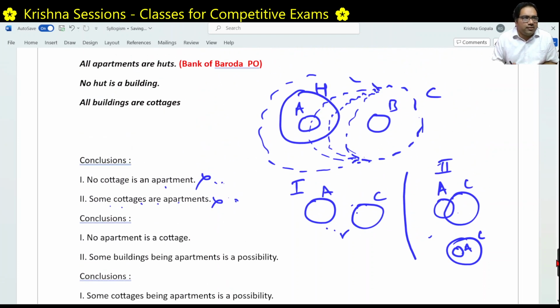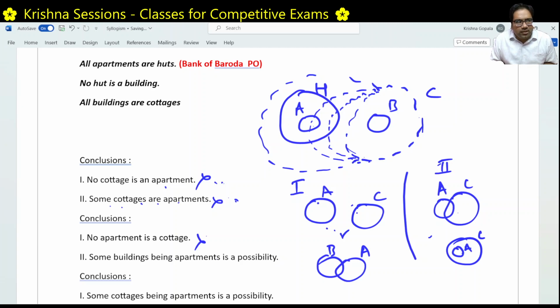No apartment is a cottage. If you are able to prove at least there is one apartment at some point which is a cottage, then this statement is wrong. Yes, in this structure, there can be an apartment which is actually a cottage, so this is wrong. Some buildings being apartments is a possibility. What is it saying? If you are able to draw something like this, at least there is some building which is an apartment, then we can prove this is a possible statement. So we have to draw like this. If we are able to draw this diagram, then this is fine. We can say this is correct.